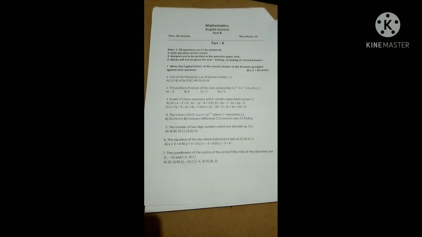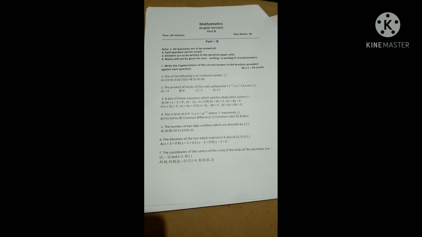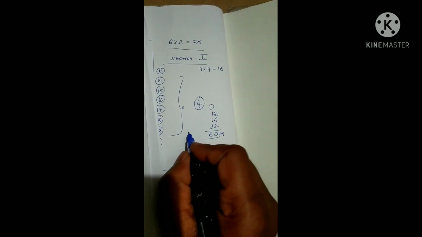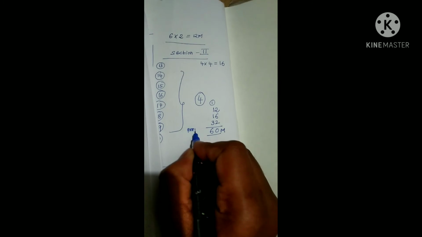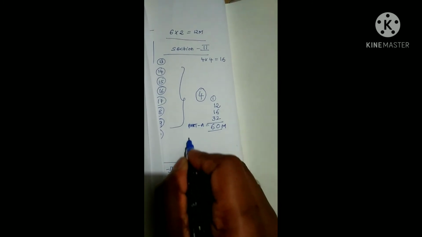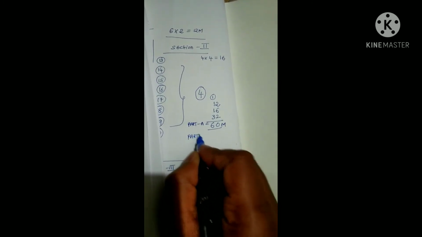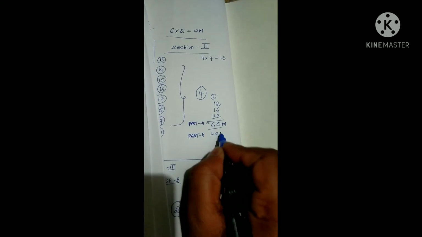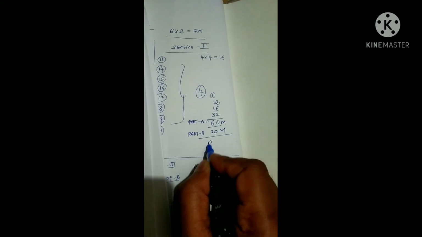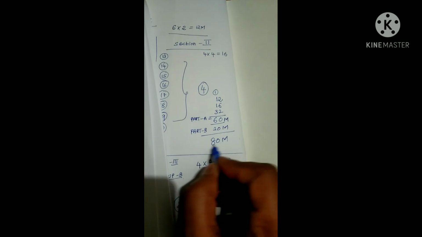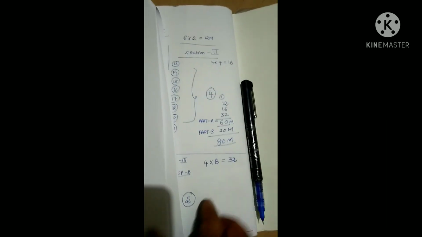So got it, students? Part B 20 marks. Part A 60 marks. Part B 20 marks. I mean the bit paper, totally 80 marks. So this is our paper pattern.